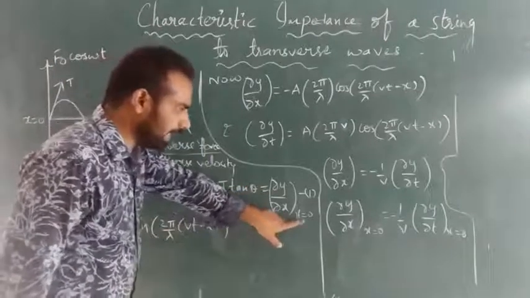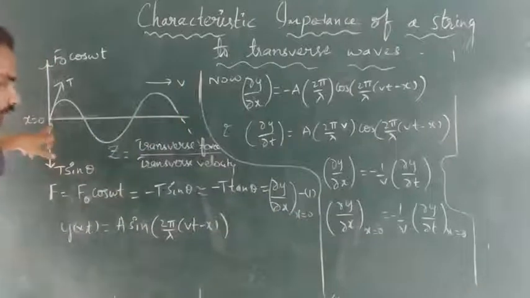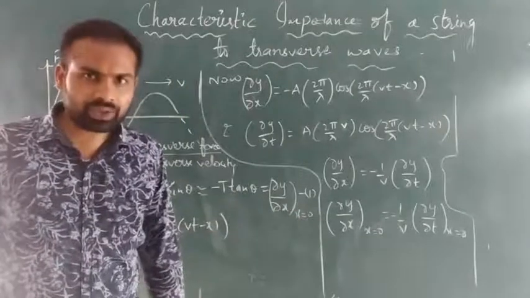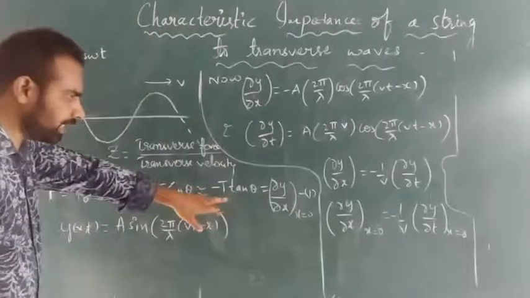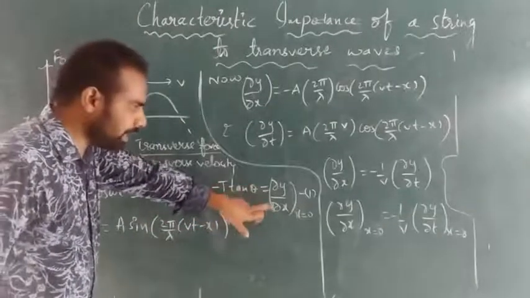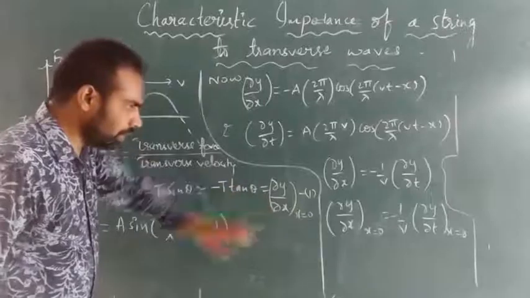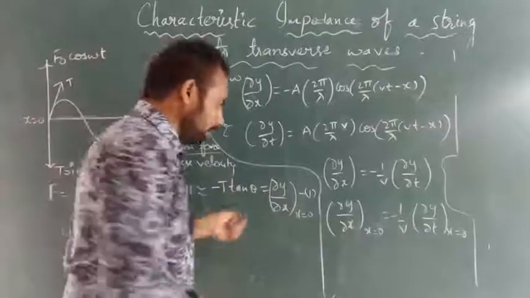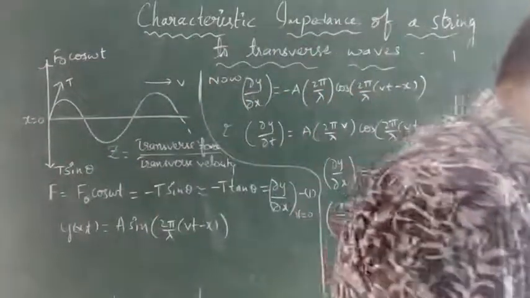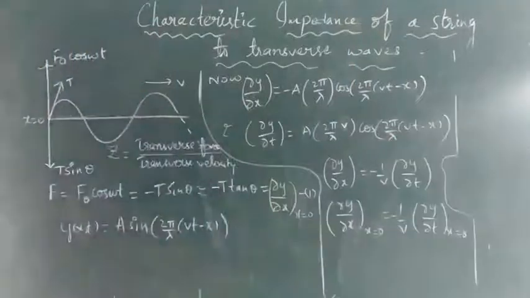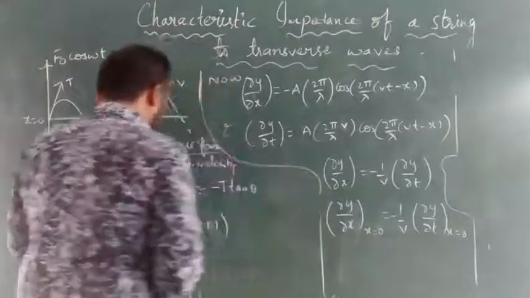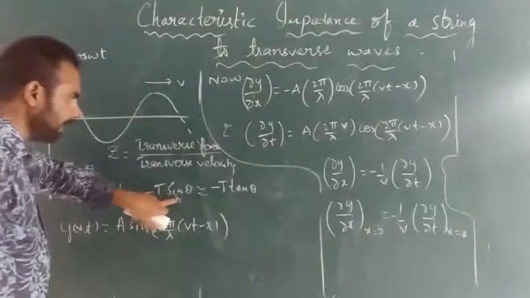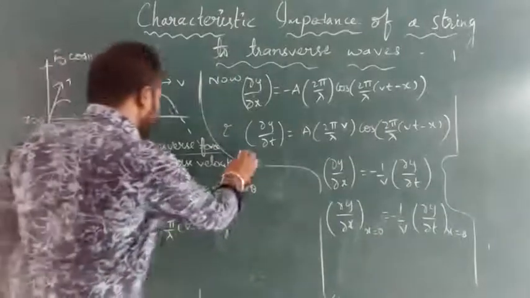Here we are taking x is equal to 0 because at x is equal to 0 we are applying the force, at one end. So we got this expression: minus T tan theta, here sin theta is equal to tan theta because theta is very small.